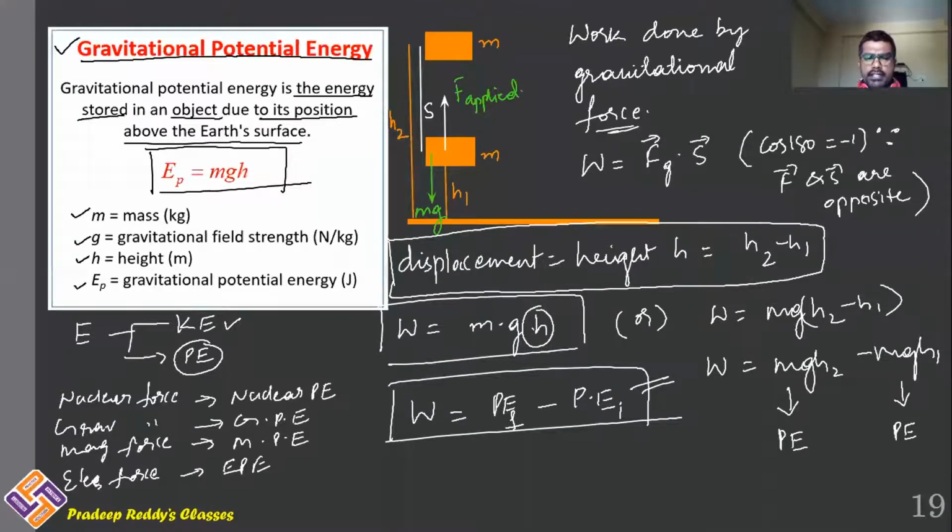Likewise, work energy theorem is applicable in every chapter. Here gravitational potential energy is changed, therefore work done is equal to change in gravitational potential energy. Suppose if we are dealing with nuclear force, work done is equal to change in nuclear potential energy.